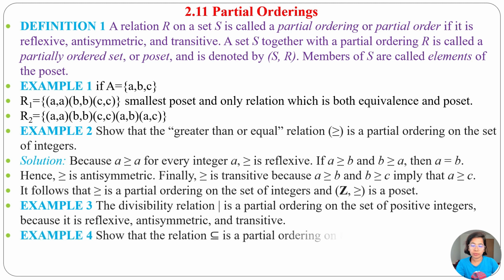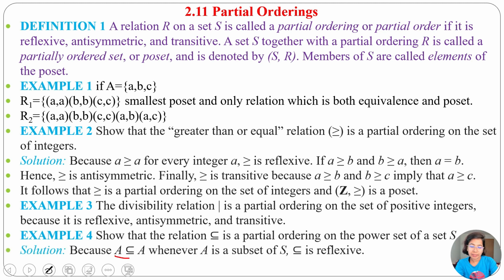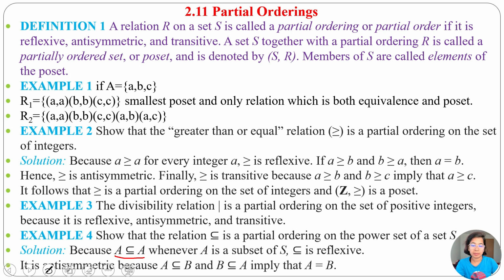Next example 4. Show that the subset relation is a partial order on the power set of set S. So we need to prove this subset relation is a partial order on the power set of S. A is a subset of itself, so we can say it is reflexive.